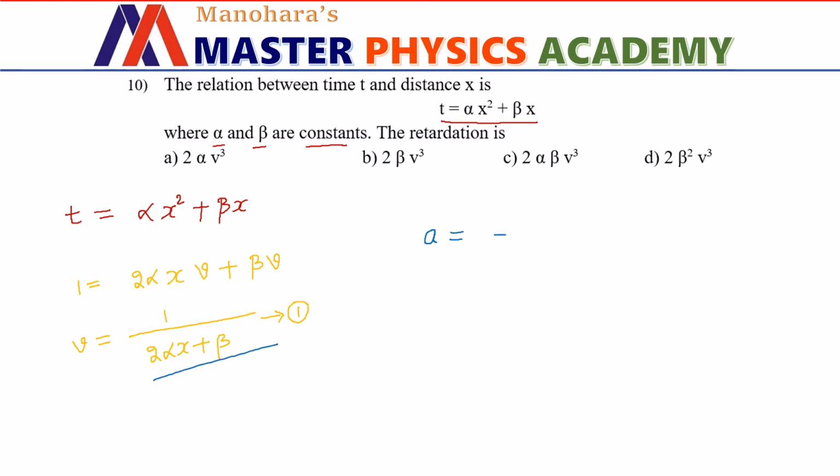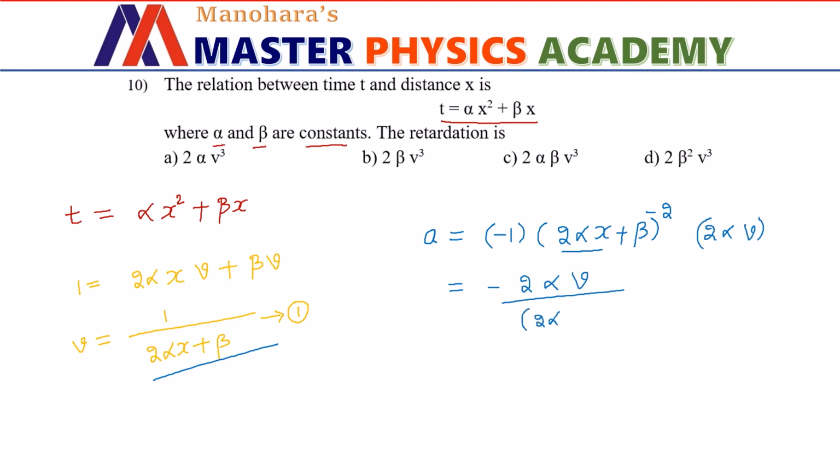It is going to be minus 1 over 2 alpha x plus beta whole to the power minus 2 into differentiation of 2 alpha x, which is 2 alpha into dx by dt, which is v. Now let us rewrite this as minus 2 alpha v divided by 2 alpha x plus beta squared.